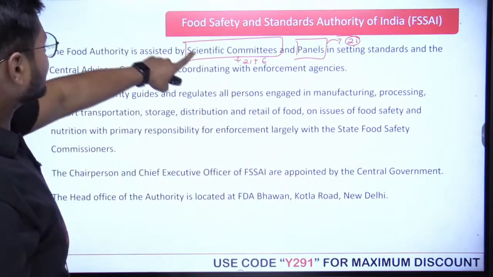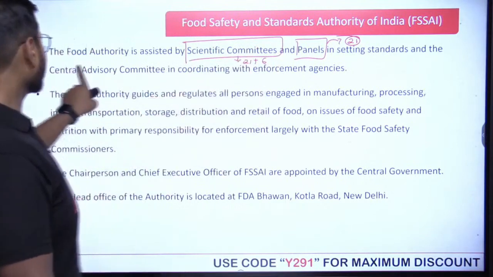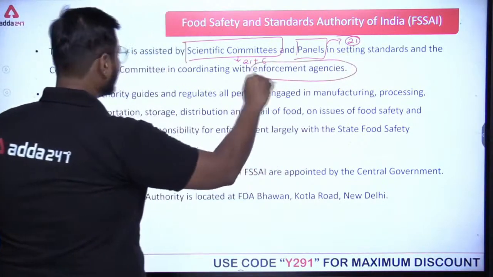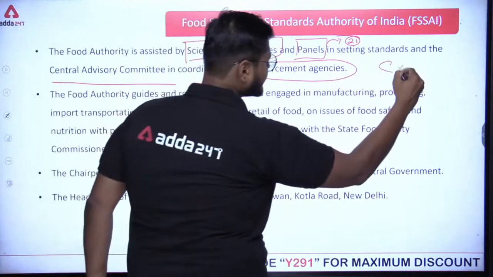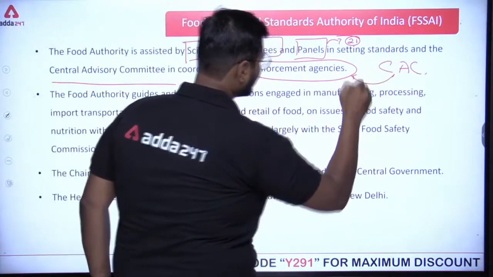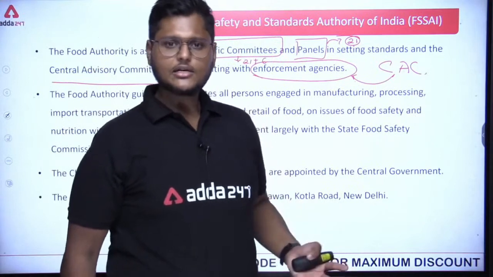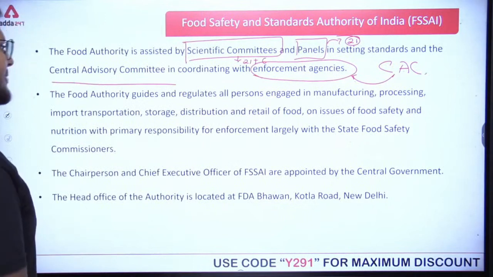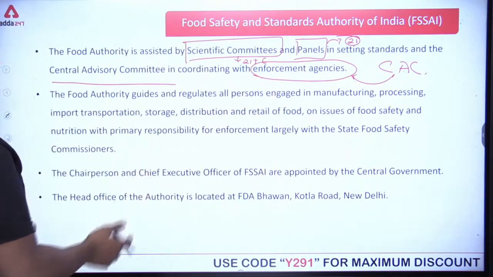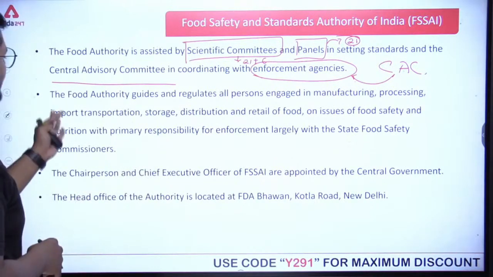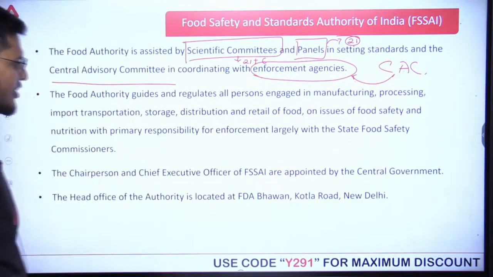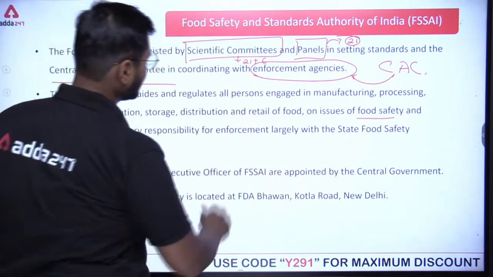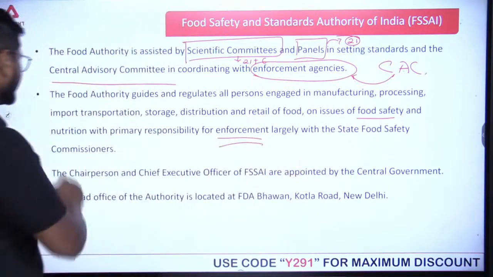The Food Authority is assisted by scientific committees and panels in setting standards, and the Central Advisory Committee in coordinating with enforcement agencies. The Central Advisory Committee helps in coordinating with the enforcement agencies. Over the enforcement agencies here are the state food authority and the state food commissioners. Next, the Food Authority guides and regulates all persons engaged in manufacturing, processing, import, transportation, storage, distribution and retail of food on issues of food safety and nutrition, with primary responsibility for enforcement largely with the state food safety commissioners.